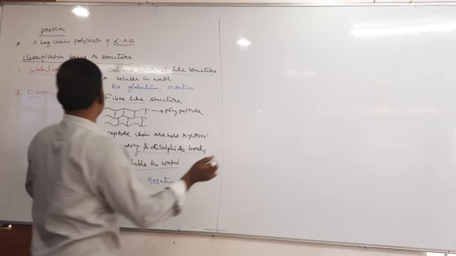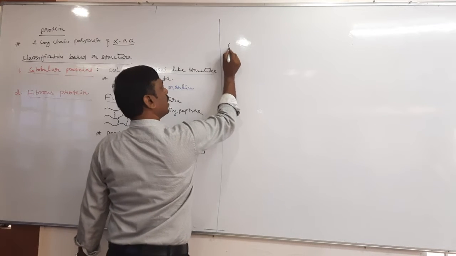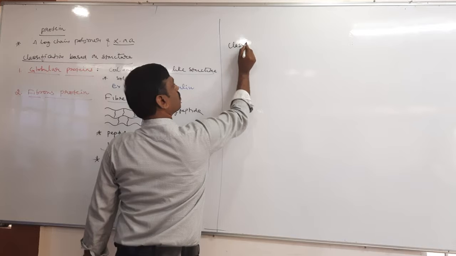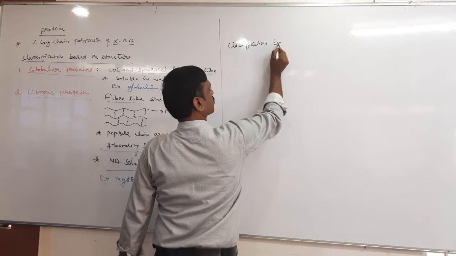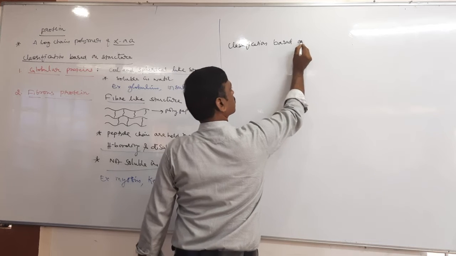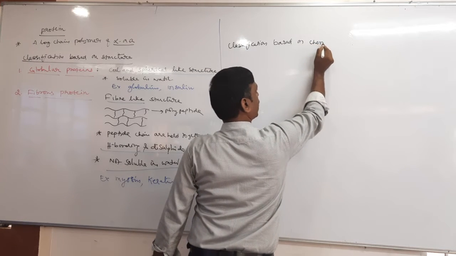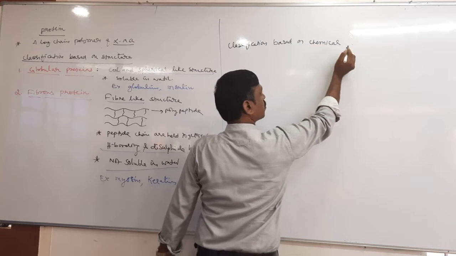Next, another classification is classification based on chemical composition.